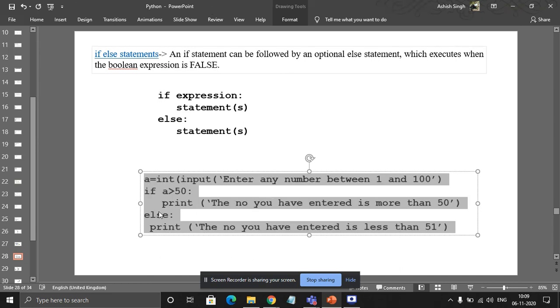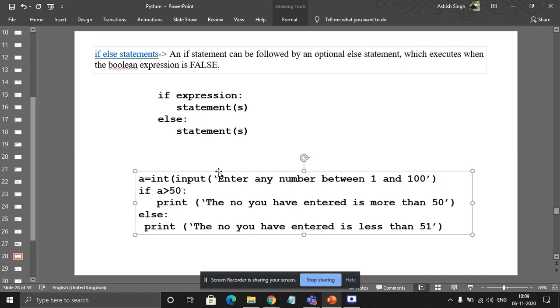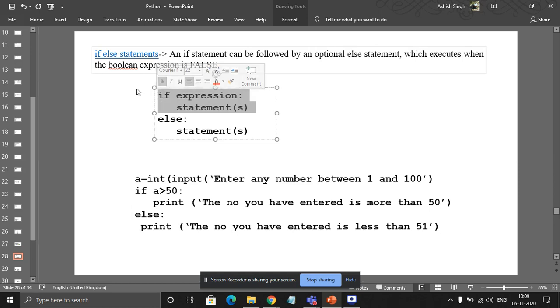So you can see the code. I'm going to explain it. If expression, colon, your statement. This part you have already seen on the previous slide, these first two lines which I have highlighted right now: if expression, colon, true statement. But if the expression is false, in that case what will happen? We will define it by the else part. So for that we will write else, colon, and then your false statement.